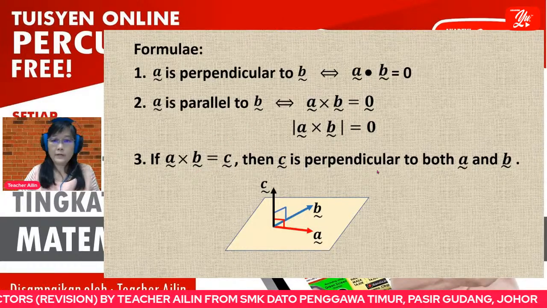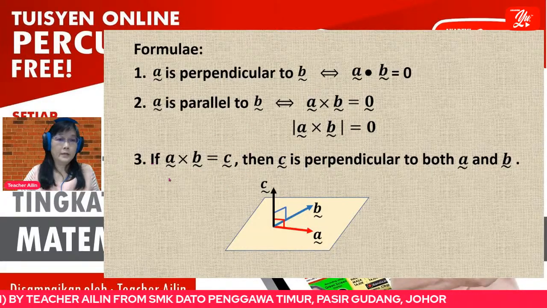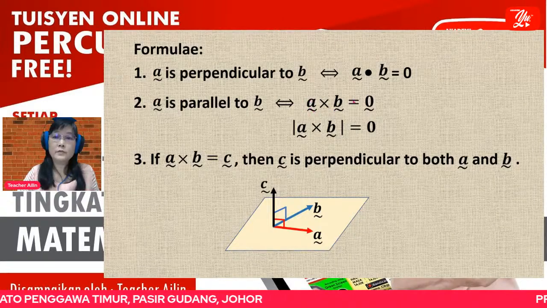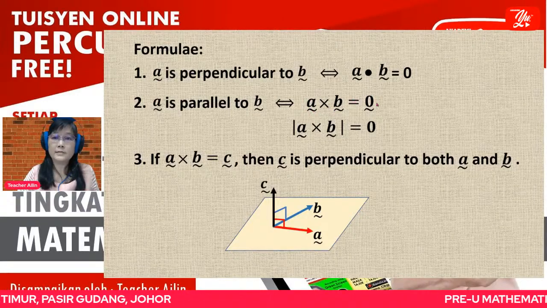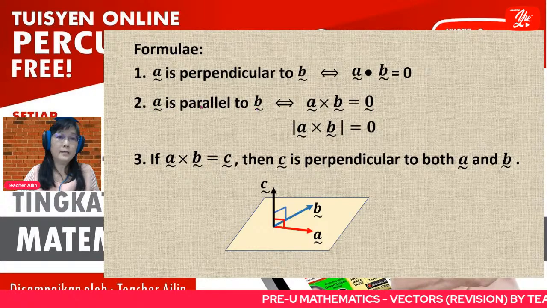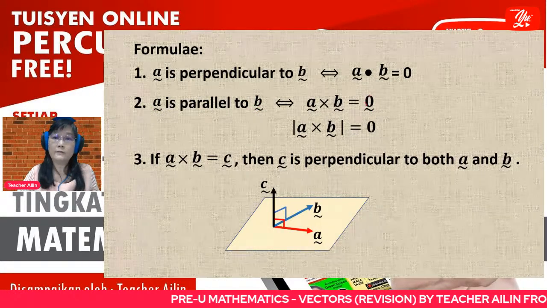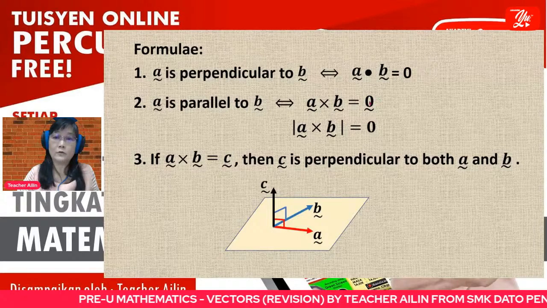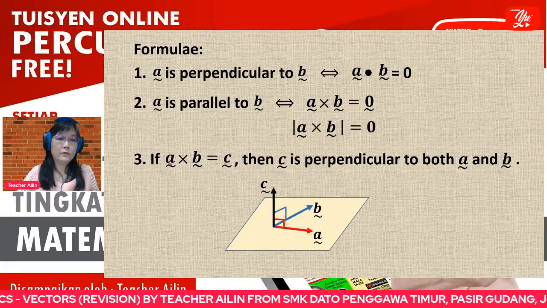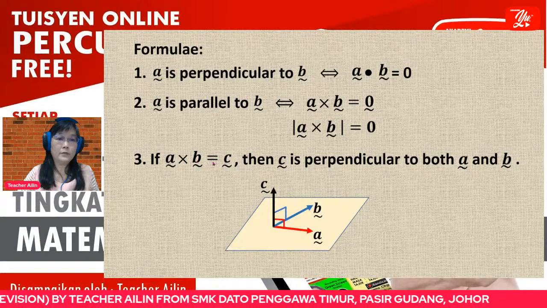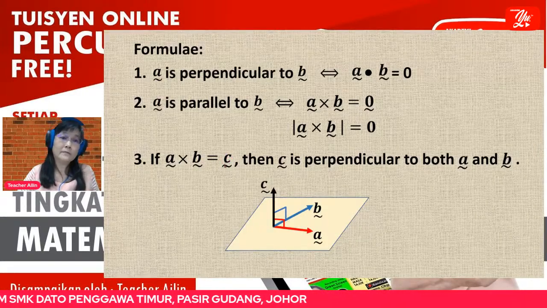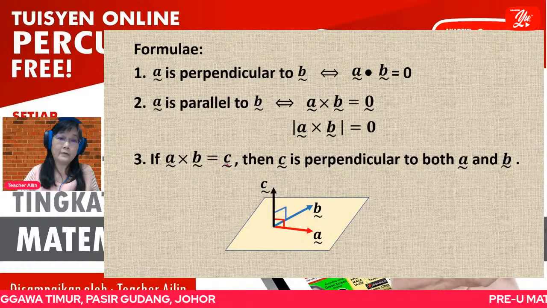Okay, so when we look at this one, if A cross B is equal to 0, this is 0 vector, means vector A is parallel with vector B. But in case vector A cross vector B is not 0 vector, it is some vector with some value there.